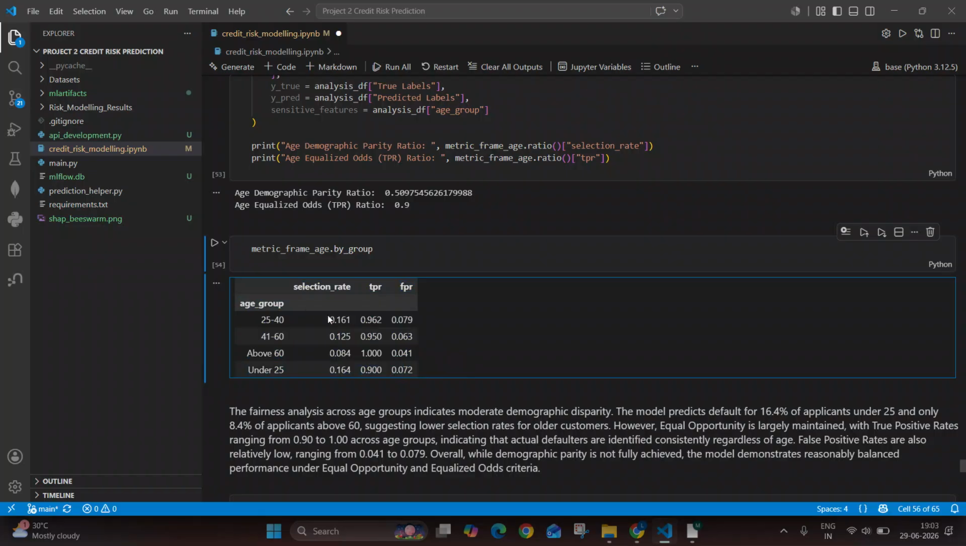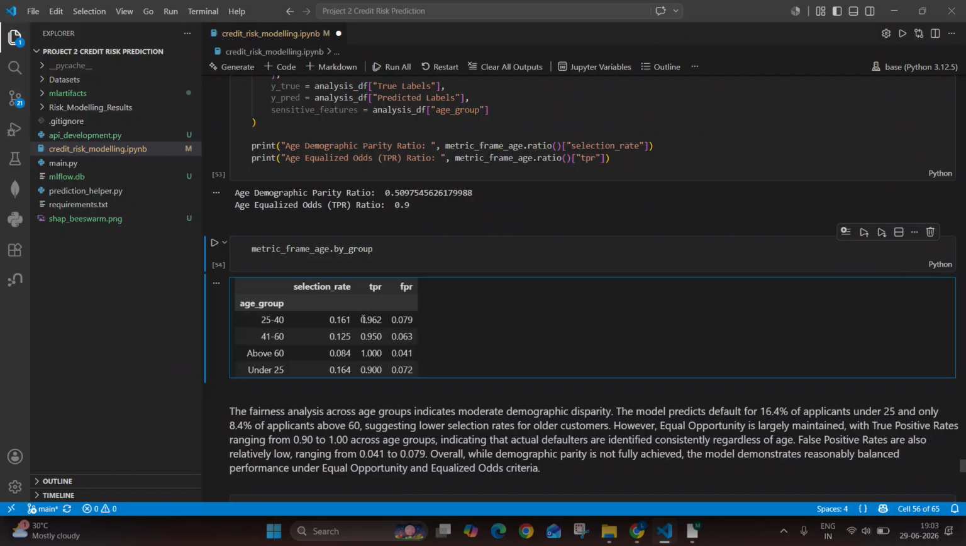In terms of selection rate, we see that the model has selected around 16% of the applicants as eligible for a loan between 25 to 40. Then between 41 to 60, the loan applicants selected are 12%, and above that it becomes 8%. So we can clearly see that as age increases, the selection rate decreases.